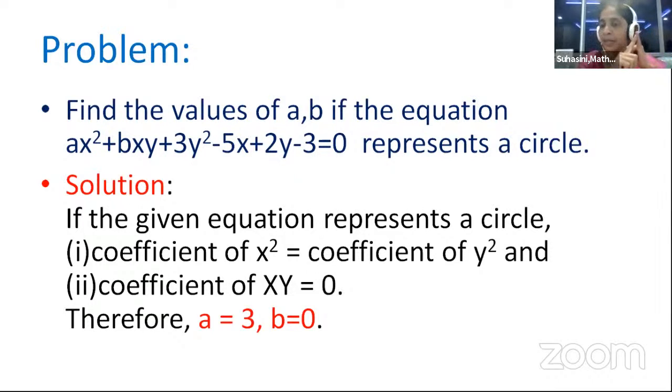What is the first condition? Coefficient of x square is equal to coefficient of y square but not equal to 0. In the given question, coefficient of x square is a and coefficient of y square is 3. Therefore, a is equal to 3. There we got one value. And what is the second condition? Coefficient of xy is 0. What is the coefficient of xy, children? b. And b should be equal to 0. Therefore, the two values we got are a is 3 and b is equal to 0.